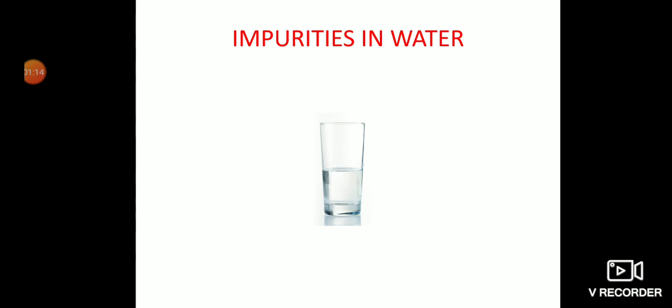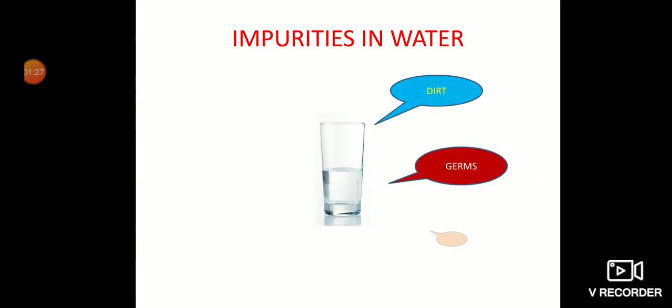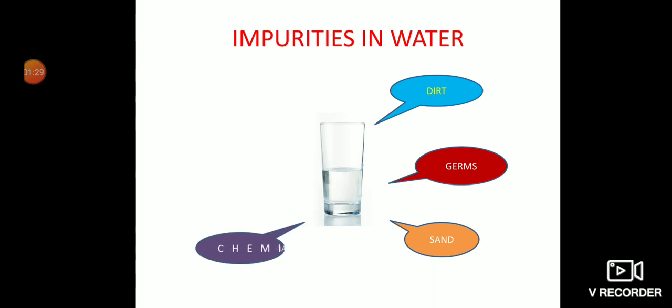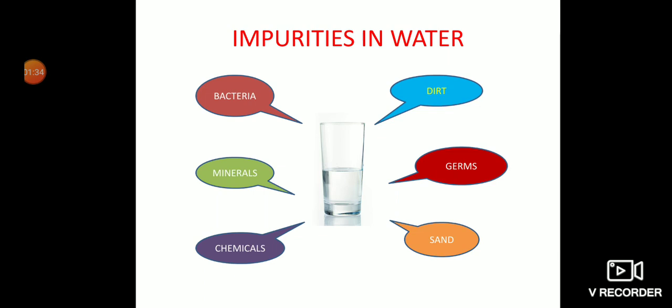Now, the glass of water looks very clear here, but it contains many impurities which are not fit for us, like dirt, germs, sand, chemicals, minerals, bacteria. Some minerals are required for us and some are not. Chemicals also, some are good, some are not good. So those things should be removed from water.